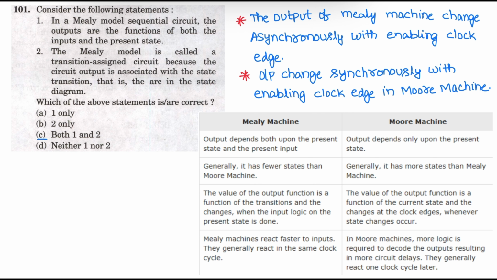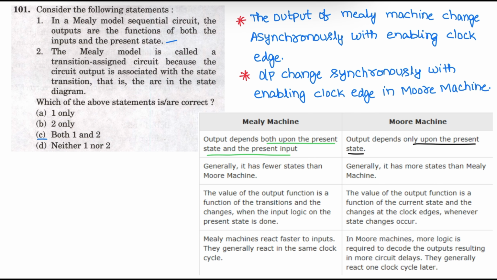Consider the following statements. Statement 1. In a Mealy model sequential circuit, the outputs are the functions of input and present state. So statement 1 is correct. In a Mealy machine, the output depends both on the present state and present input, whereas in the case of a Moore machine, the output depends only on the present state but not on the present input.